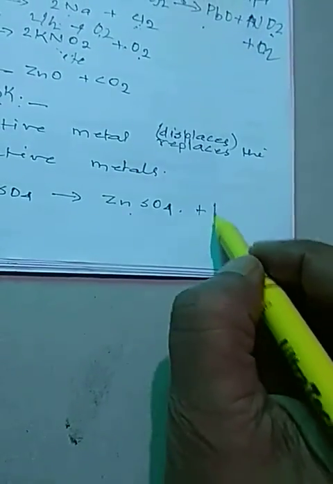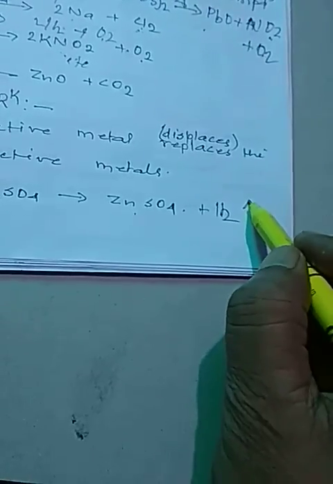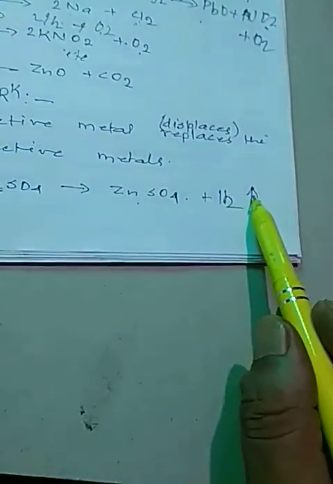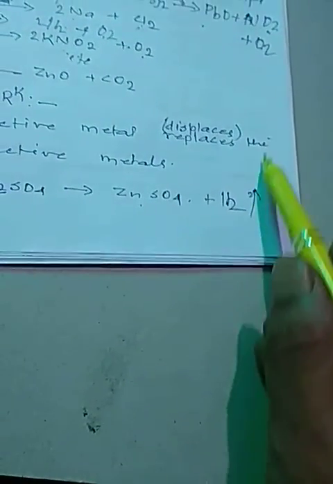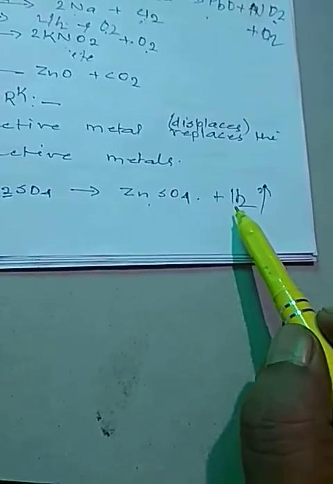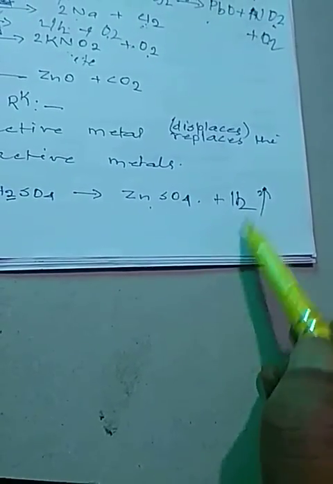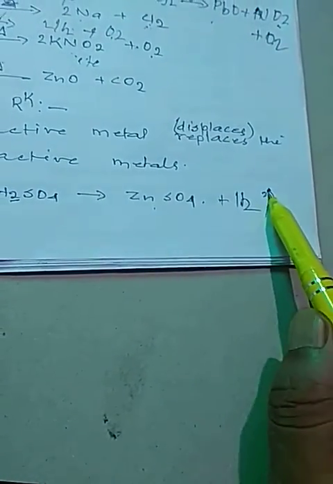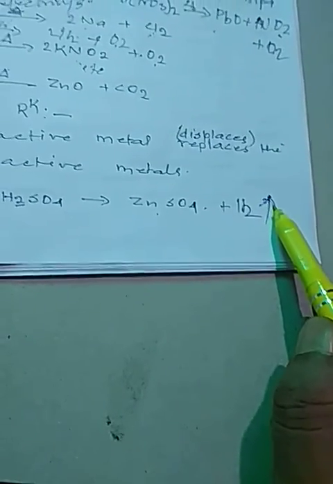Here when zinc reacts with sulfuric acid, it forms zinc sulfate plus hydrogen gas is evolved. This arrow means it goes up. My dear students, we know all the gases goes up, so this symbol can be given to indicate that gas is formed.